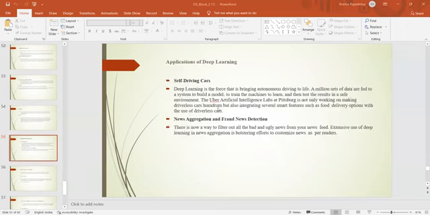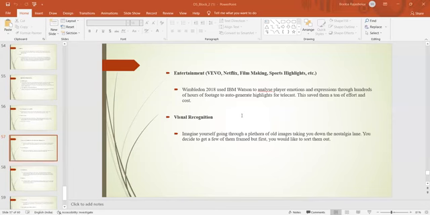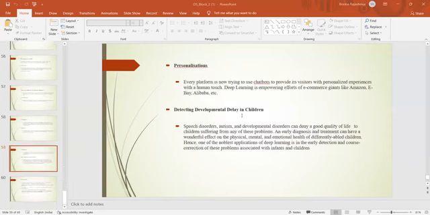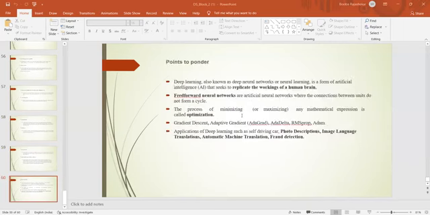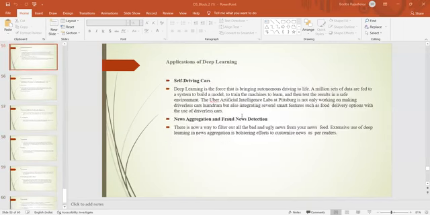Applications of deep learning. The first one is self-driving cars, news aggregation and fraud news reduction, natural language processing, virtual assistants, entertainment and visual recognition, fraud detection and healthcare, personalization, and detecting development delay in children. So these are the main applications of deep learning.